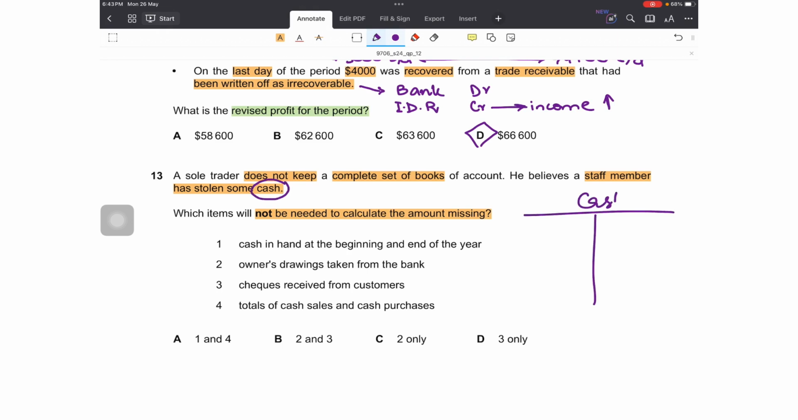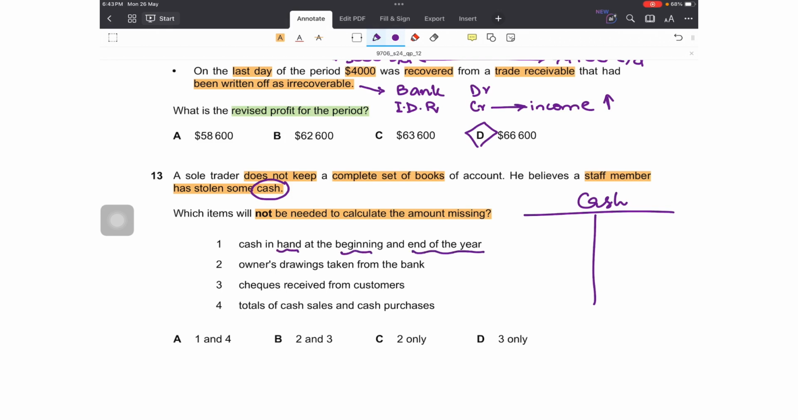This means that if he had prepared a cash account, or if he still makes a cash account, he can find out the missing amount. So let's conclude that a cash account is necessary for finding out the amount missing. So all the transactions that can be recorded in the cash account will be needed to find out the amount missing, right? Now let's read one by one.